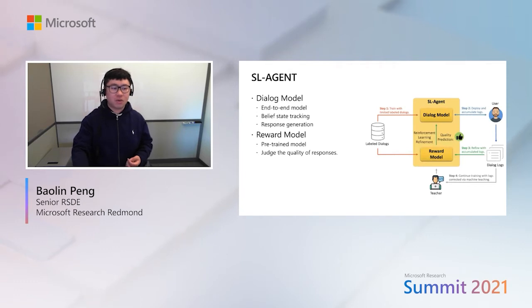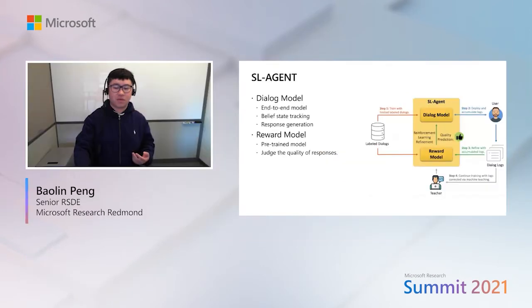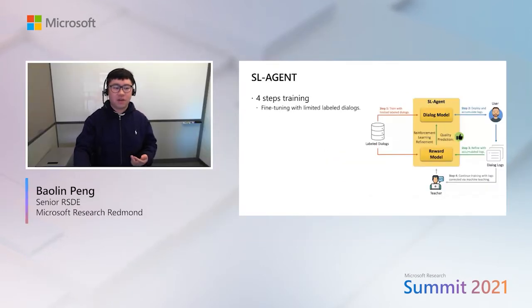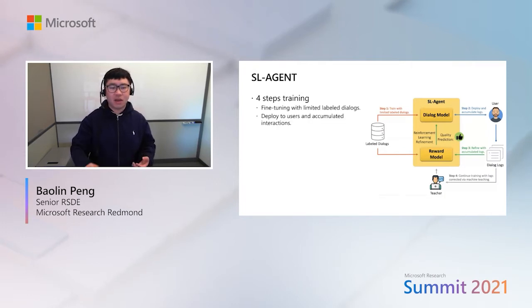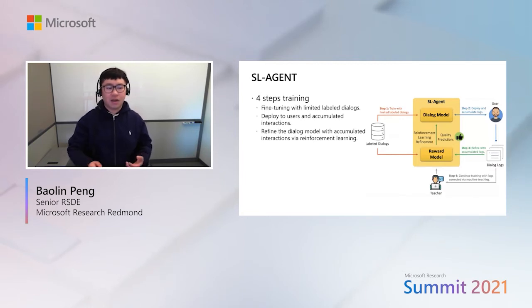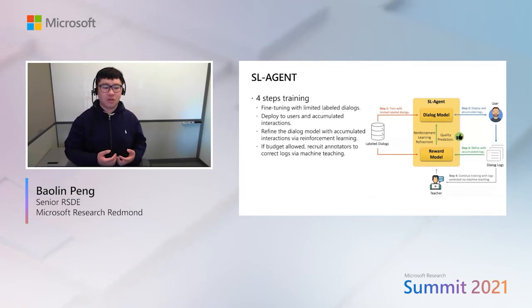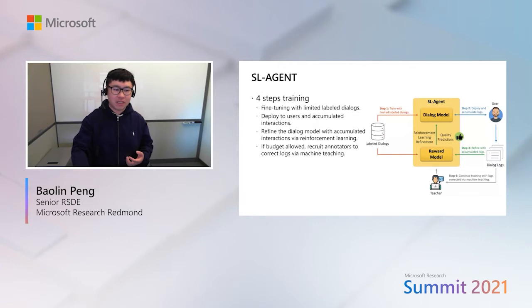It consists of two components. The first is the dialog model. It can be any end-to-end model for belief state tracking and response generation. The second is the reward model, a pre-trained language transformer model. It judges the quality of responses. It operates in four steps. The first is fine-tuning with limited labeled data. Then we deploy the model to users and accumulate interactions, and then refine the dialog model with the accumulated interactions via reinforcement learning. If budget allows, we recruit human annotators to correct dialogs via machine teaching.